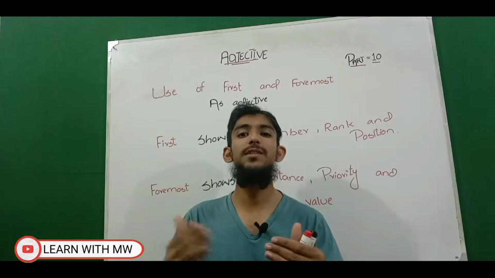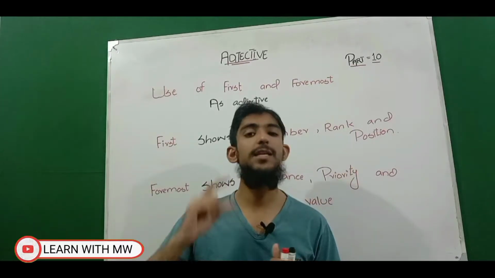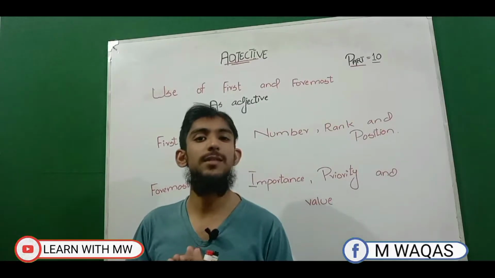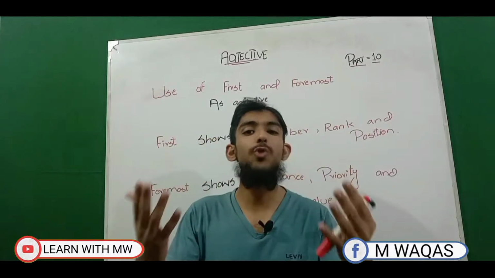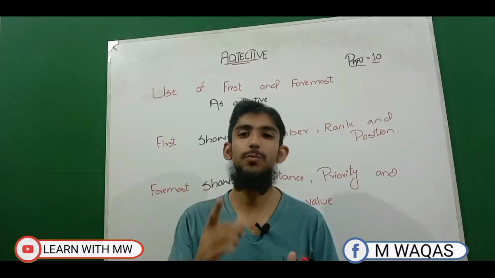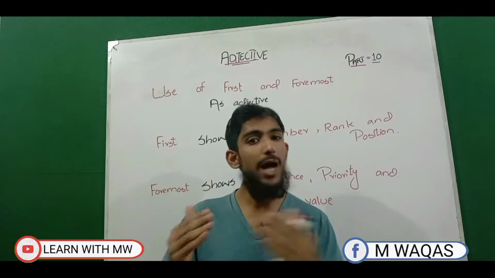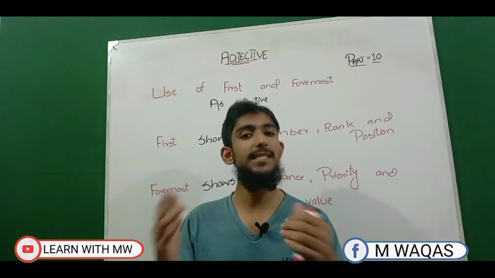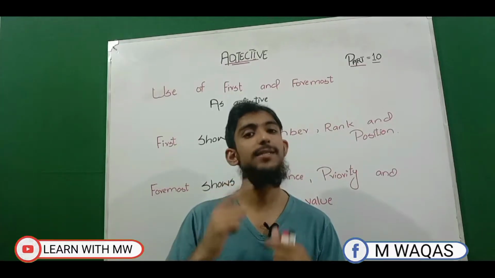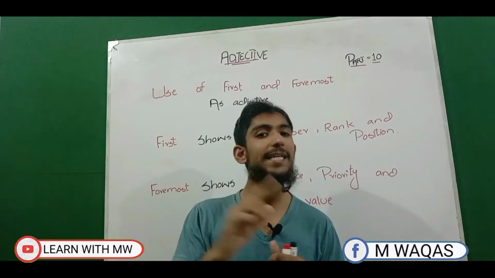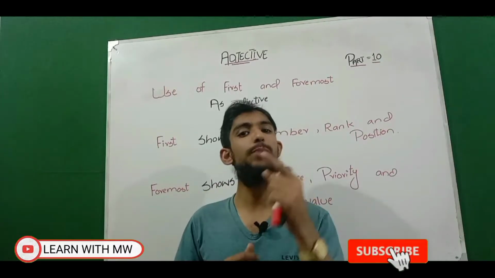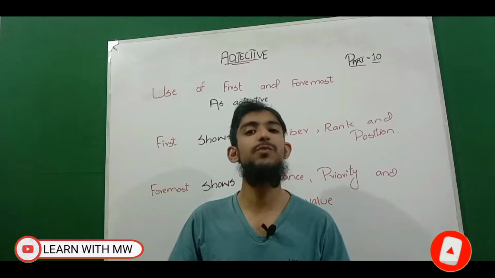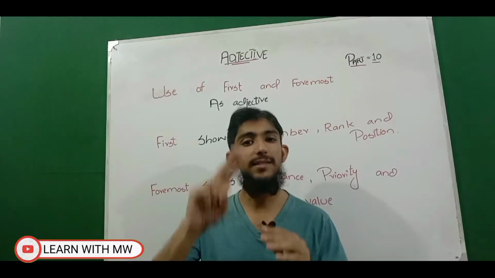And viewers, we have discussed some amazing concepts. We have also discussed what the correct pronunciation of adjective is in English grammar. And we have also discussed further aspects like the use of noun as adjective, that a noun can also behave as an adjective in English grammar. We have also discussed the use of pronouns as adjectives, that a pronoun can also behave as an adjective. And we also discussed a very important concept, the use of article as adjective, that an article can also behave as an adjective in English grammar. And viewers, we have also discussed some amazing differences between much and many and some and any.